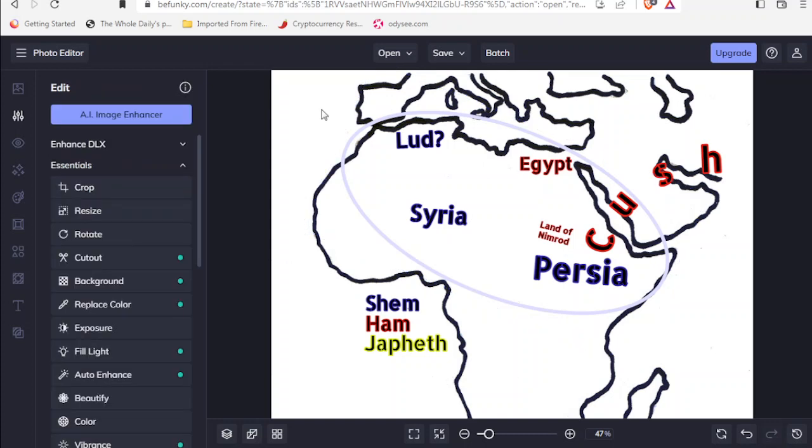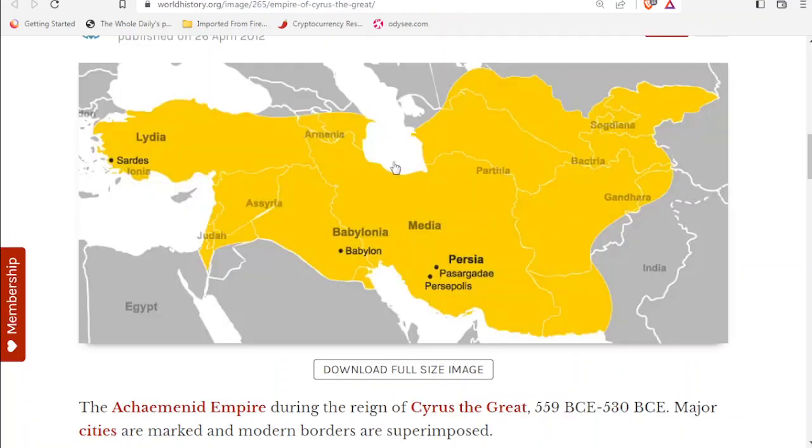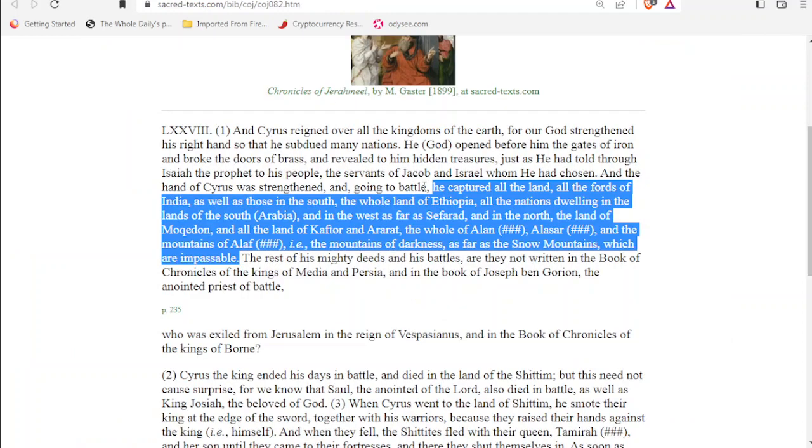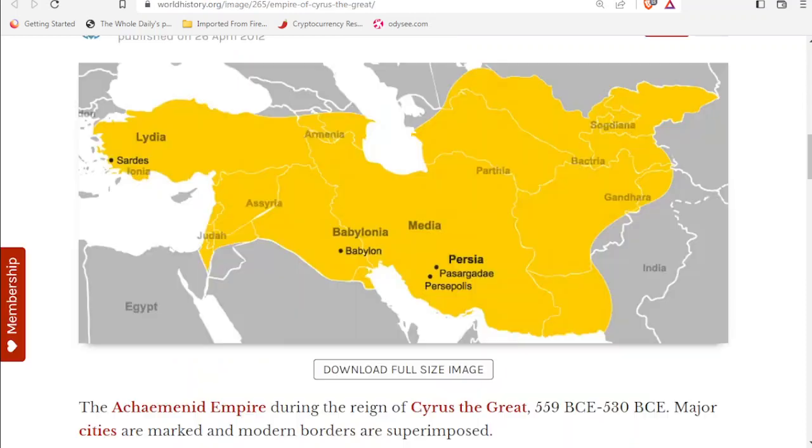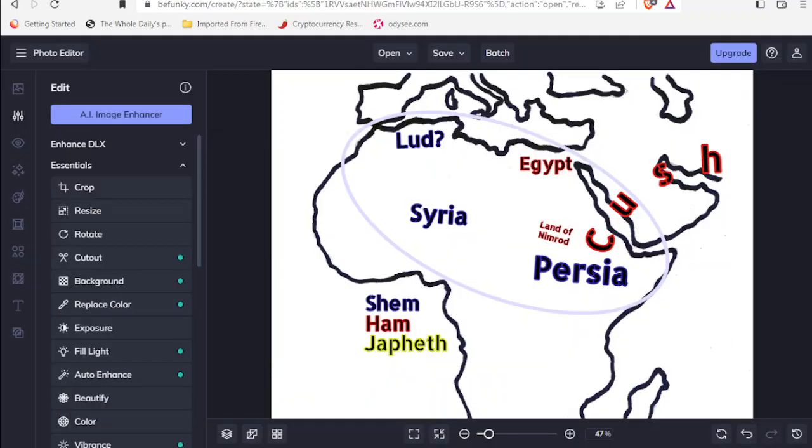So that's a very interesting source, because our picture looks very different to the traditional one. And when you come across a source like this saying that Cyrus conquered the whole land of Ethiopia or the whole land of Kush, we don't really see that on the traditional view, but it can work with the picture that we're working with. So that's very interesting.